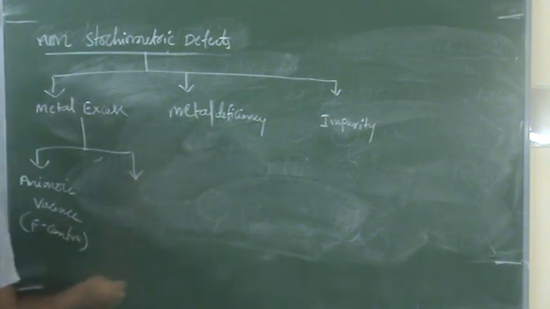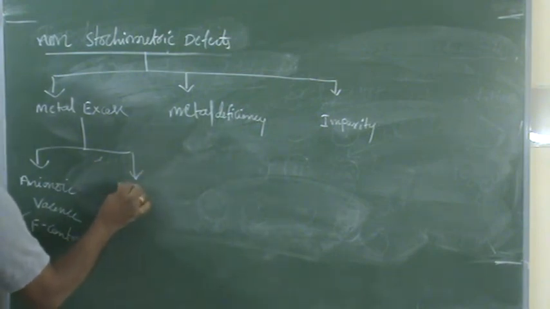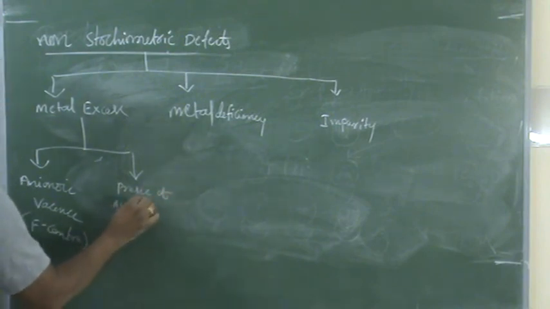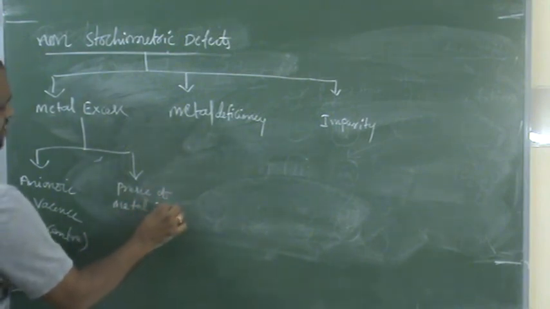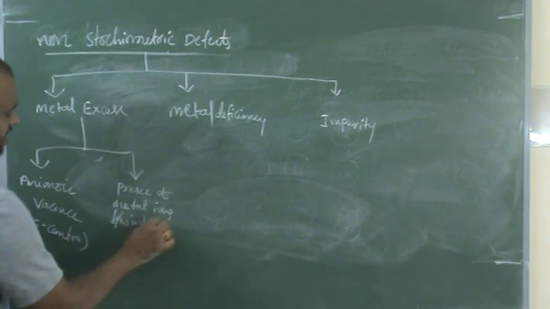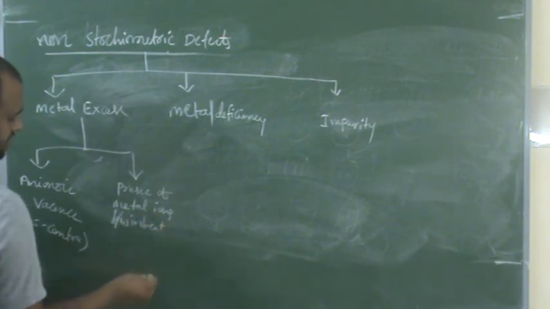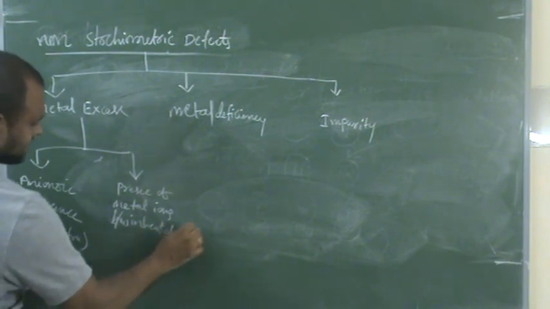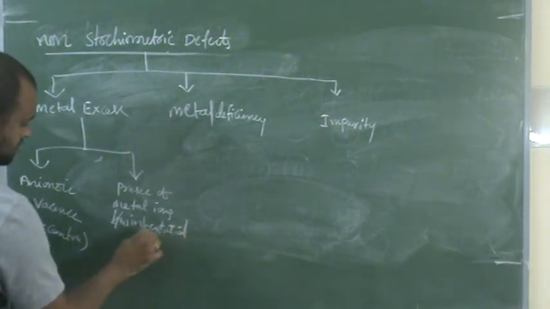And another one is the presence of metal ions in between interstitial spaces.